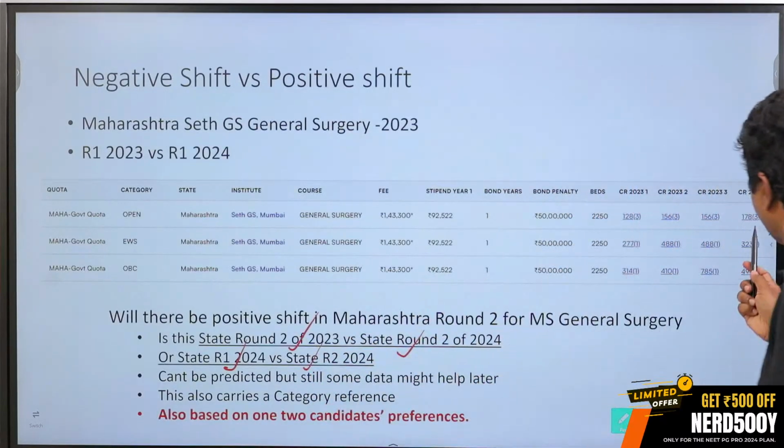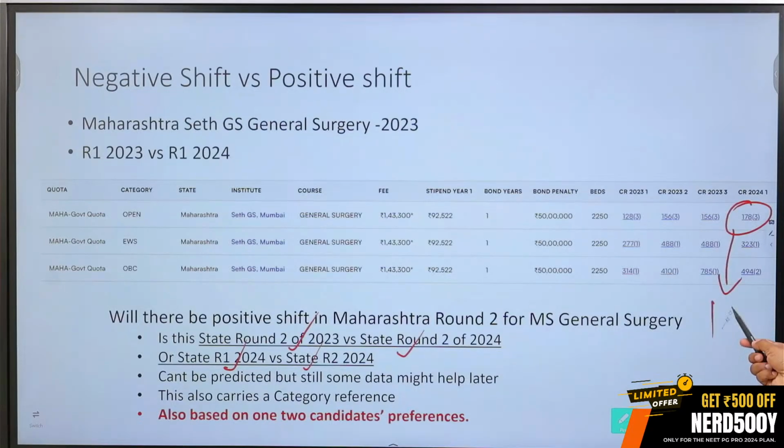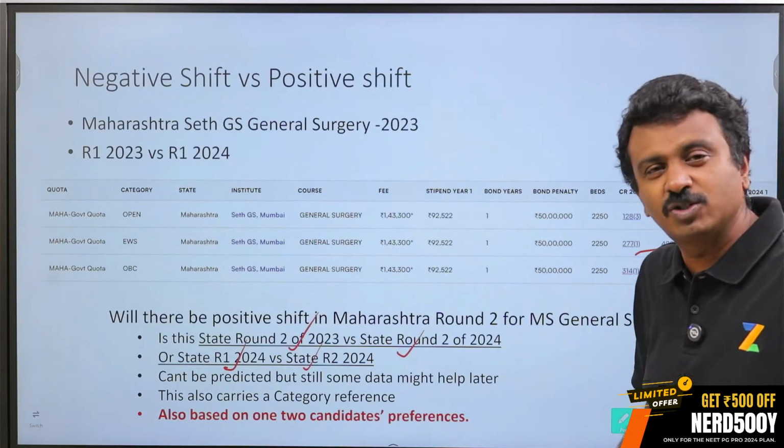From here, will I get a better seat? I know that it is 178. Will it move on to my rank, which is 190 in round 2? Primary concern should be this. But you can use this data in certain cases where there are more than 10 seats. We will show that during the closing ranks.